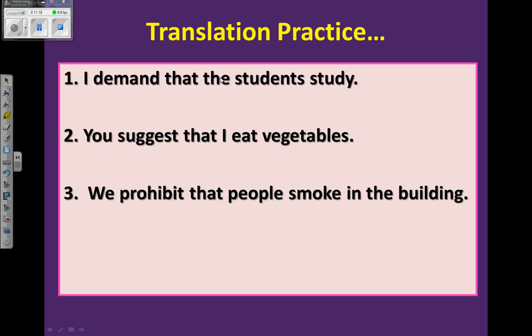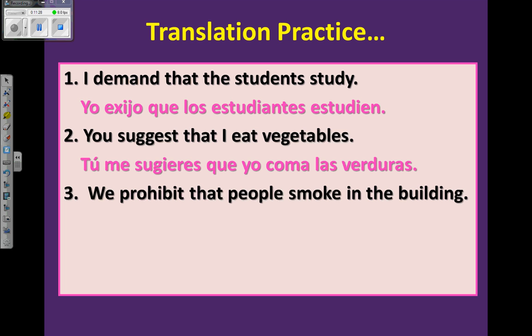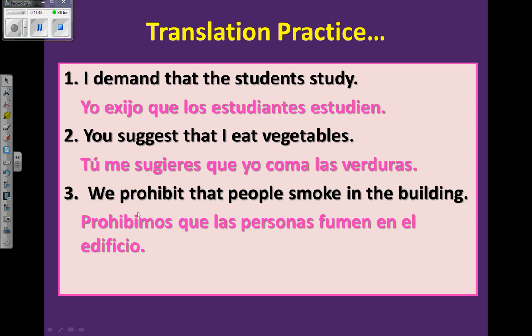But in Spanish, it's going to come out looking like this. Yo exijo que los estudiantes estudien. Okay? With certain verbs, we have to use indirect object pronouns, and we'll talk more about that, but here we need to add that. So you suggest that I eat vegetables. I need to add this here, and we'll again talk about that later. Tú me sugieres que yo coma las verduras. We prohibit that people smoke. Prohibimos que las personas fumen en el edificio.